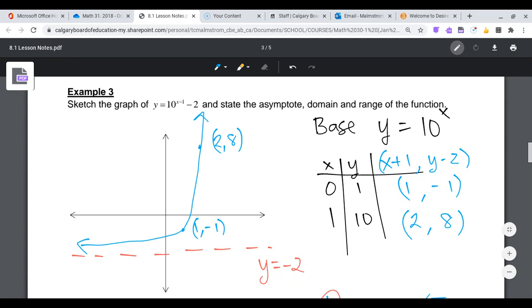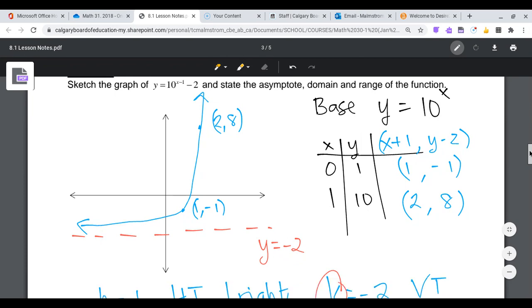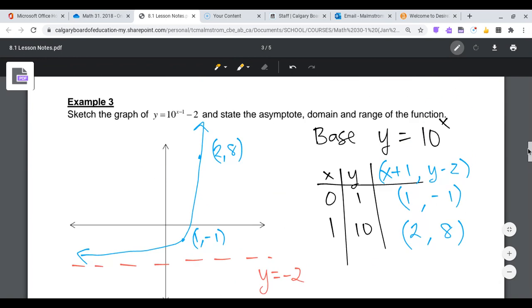Okay, so that should have been a quick review on exponential graphs from Math 30-1. Should have seemed very straightforward and simple. This question also asked me to state the domain and range of the function and clearly state my horizontal asymptote. I've labeled it. I don't know that I've clearly stated it. So let's do our domain and range up in this little box here. So I have a domain of all real numbers.